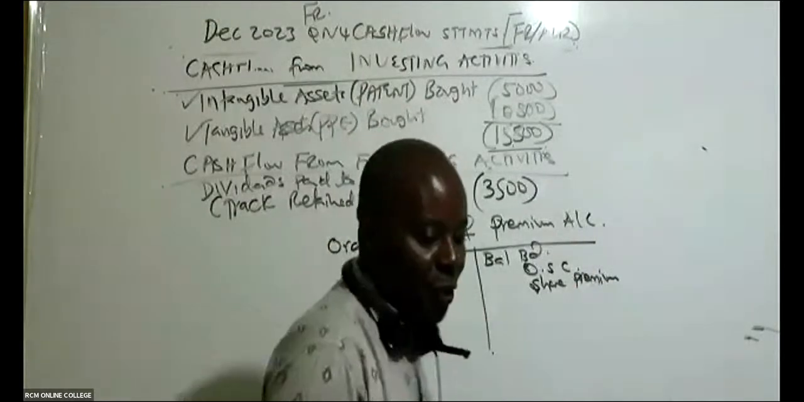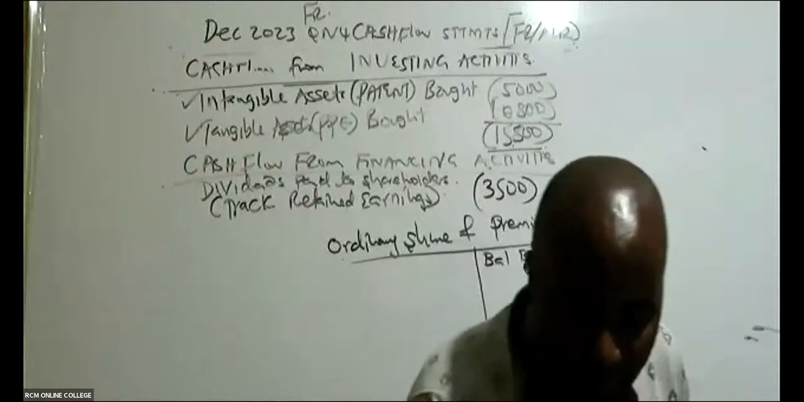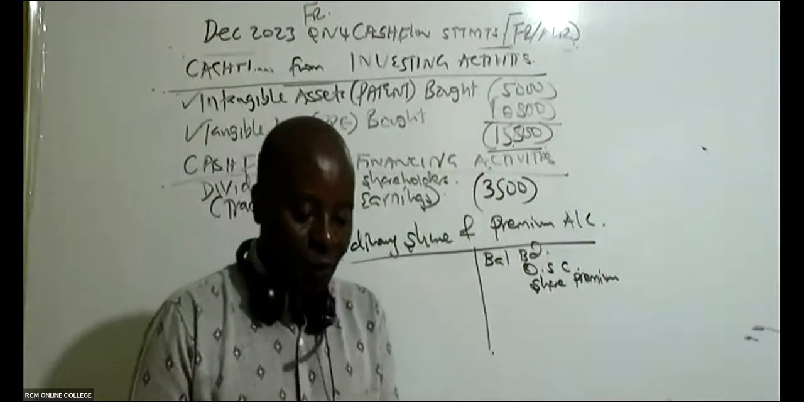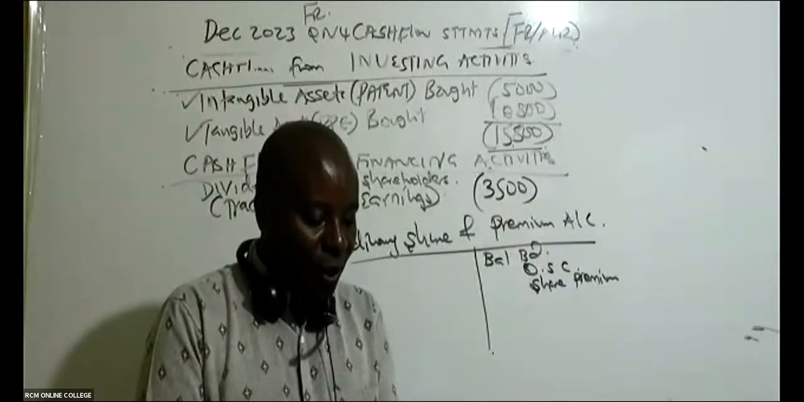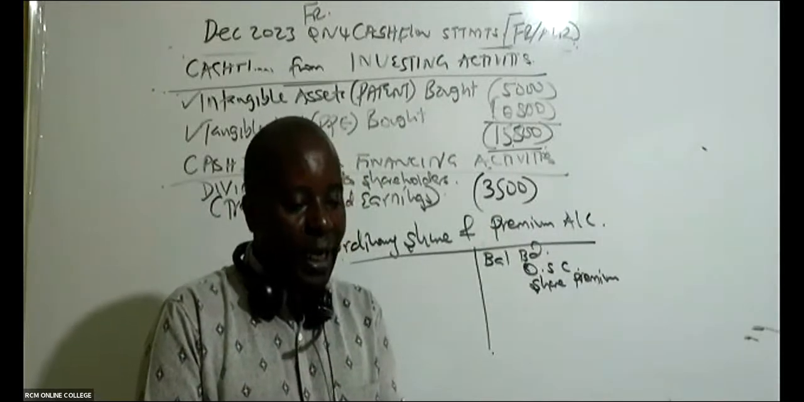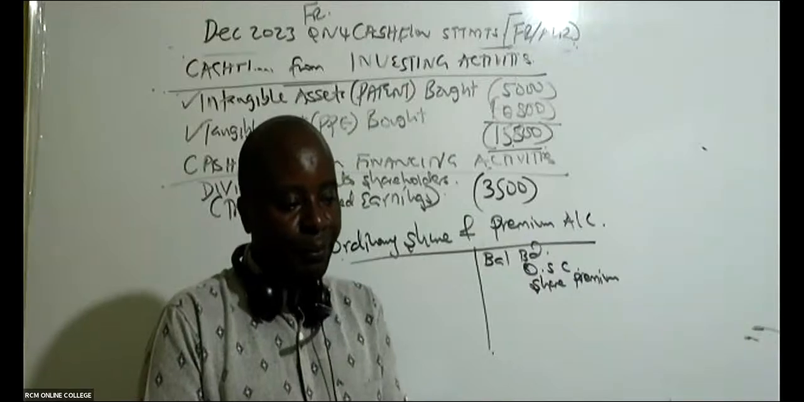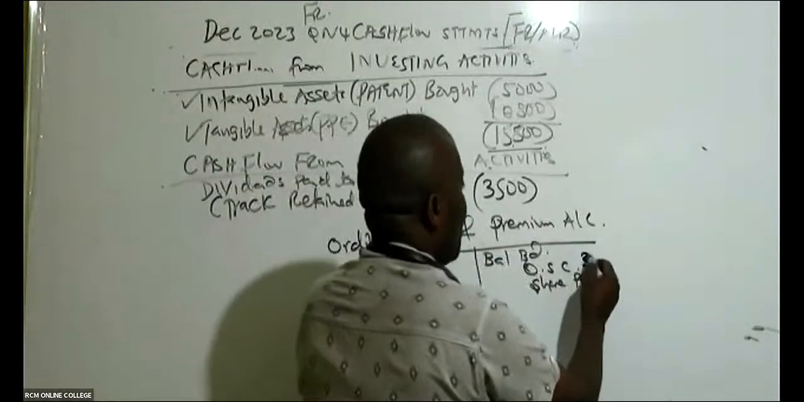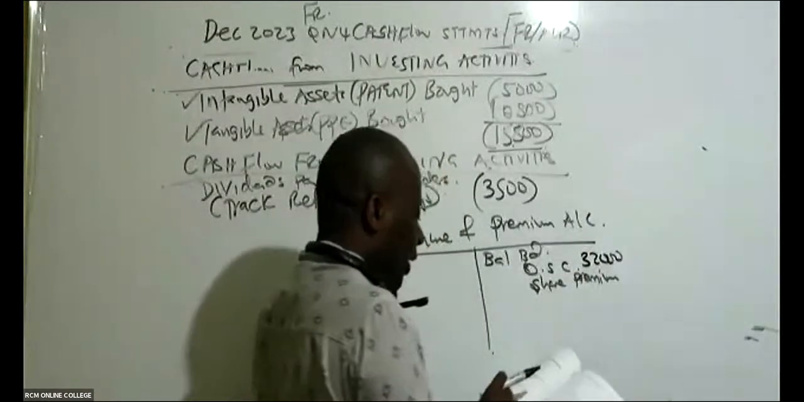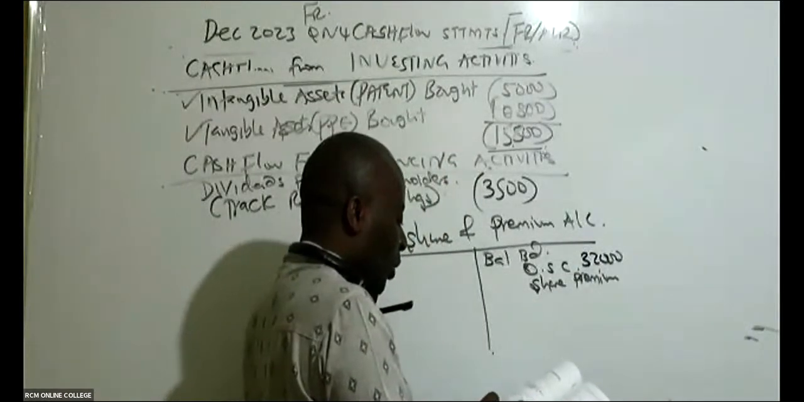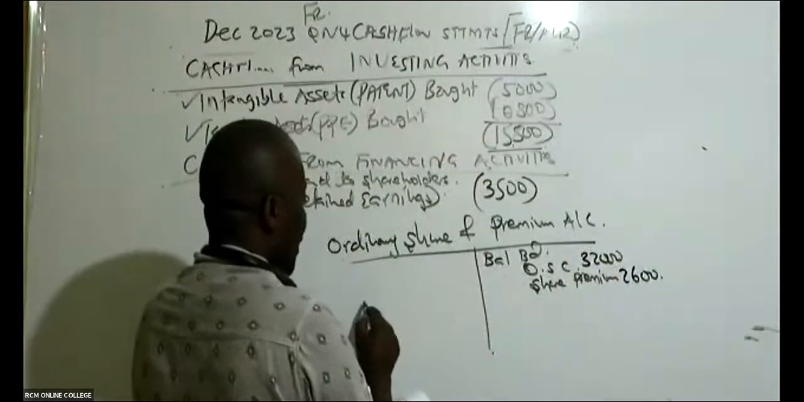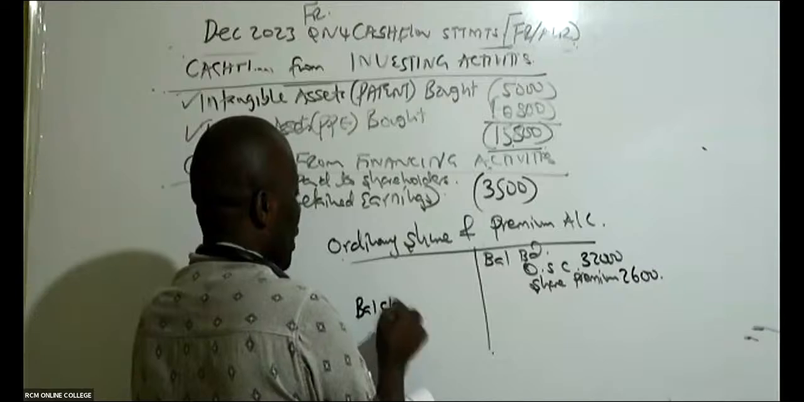Very fast. So in this question, are you able to see the ordinary share capital from the balance sheet? Is there somebody who can see the ordinary share capital brought down, 32 something? 32,000. This is the ordinary share capital brought down. How about share premium brought down? If you look down there, you can see 2,600. And then you come and bring things down here, carry down.